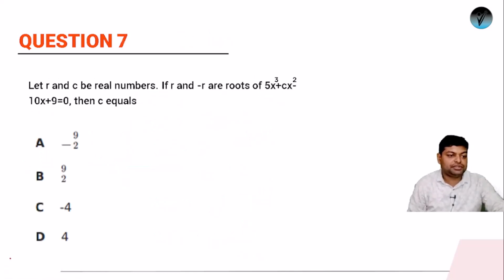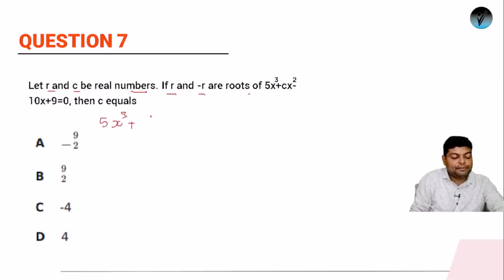Next question. Question number 7, again from the chapters of higher degree equations. It says let r and c be real numbers. If r and minus r are the roots of this cubic equation, so we have a cubic equation like this. Let's write it first: 5x cube plus cx square minus 10x plus 9 equals 0.